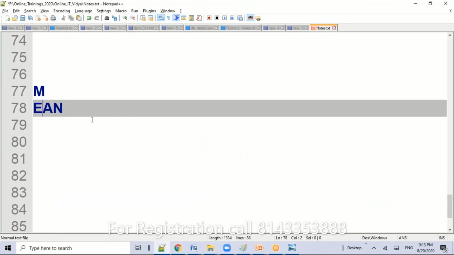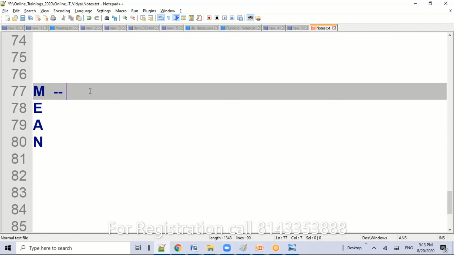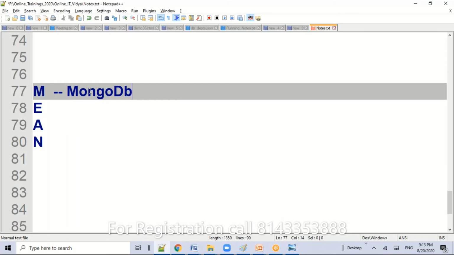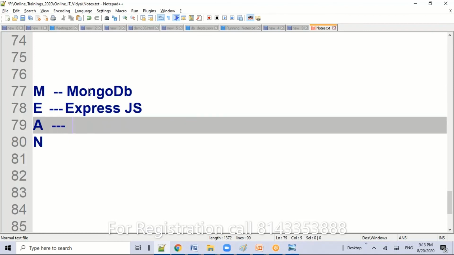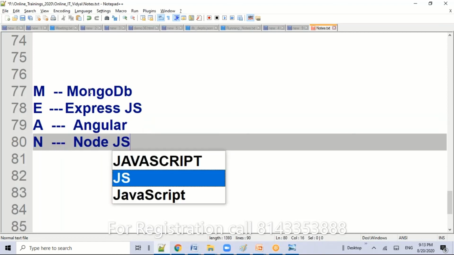MEAN is an acronym. M stands for MongoDB, which is a database. E stands for the server side technology, Express.js. A stands for Angular, and N stands for Node.js.